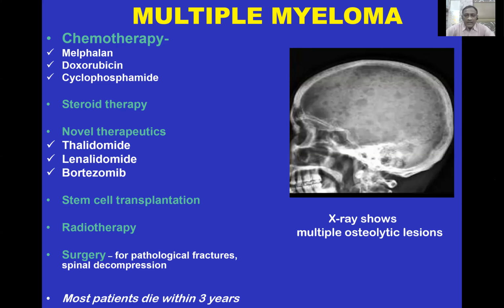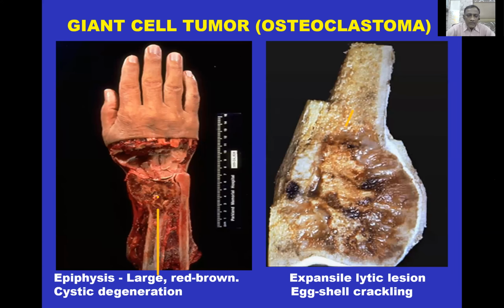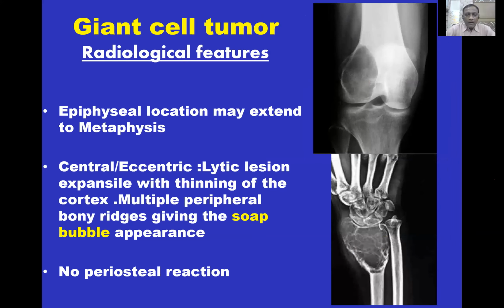The next specimen of giant cell tumor or osteoclastoma is the epiphyseal tumor, which is showing the large red-brown cystic degeneration. Another specimen shows expansile lesion of the distal femur, showing eggshell crackling. Another X-ray showing giant cell tumor with epiphyseal location.